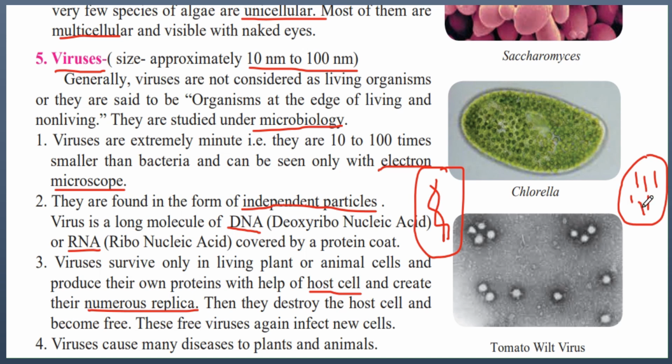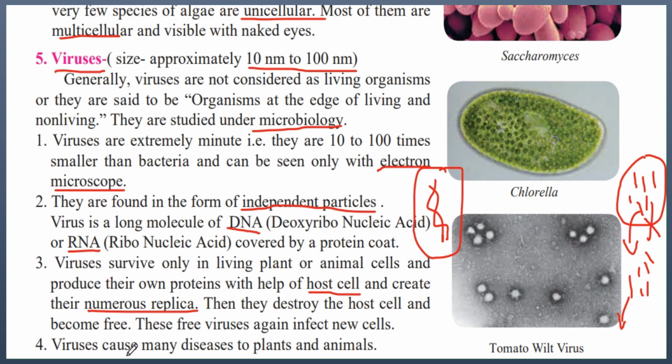In order for these viruses to come out of the cell, they have to destroy the cell membrane of the animal cell. So they destroy this animal cell and come out and become free as other viruses. These free viruses again infect new cells. So these individual viruses can each infect other cells. Viruses cause many diseases to plants and animals. Because they break the cell membrane and destroy the animal cells, they can cause diseases in plants and animals.